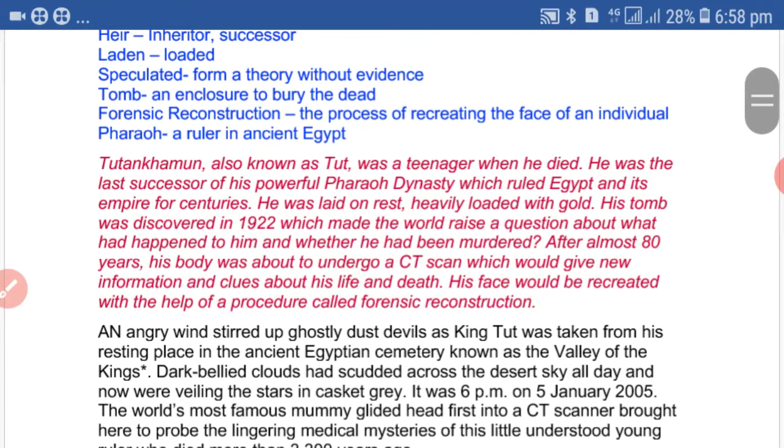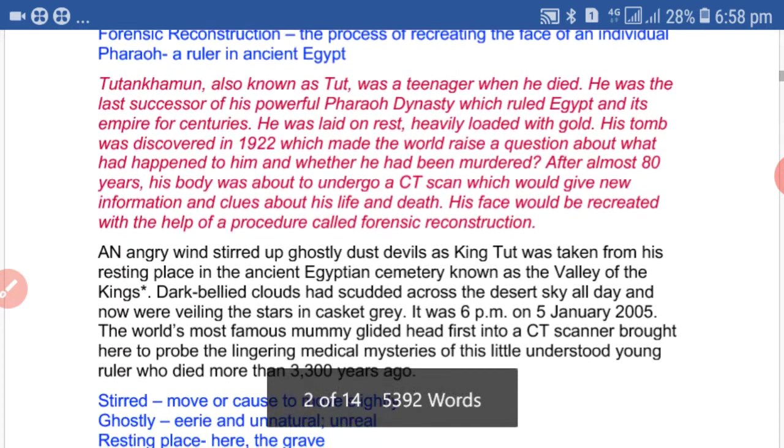A CT scan was done on his mummy. It could solve many mysteries regarding Tut's life and death. You have read all these facts in the first video. Today I am going to start the explanation of the remaining part of this chapter.